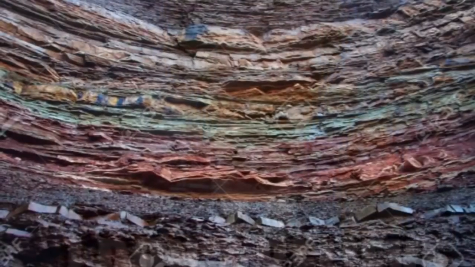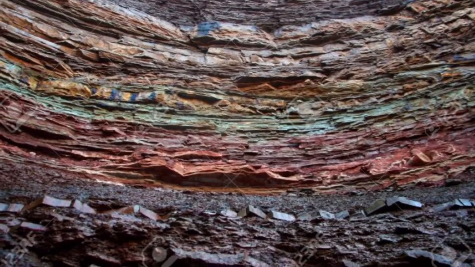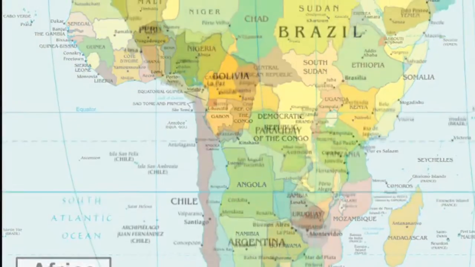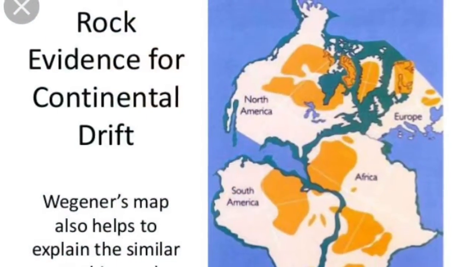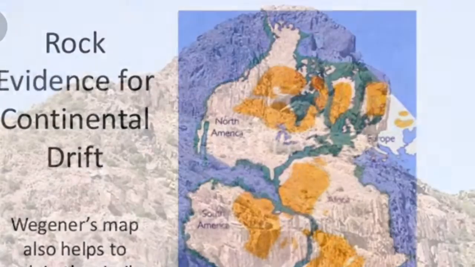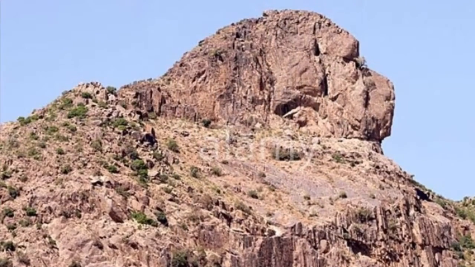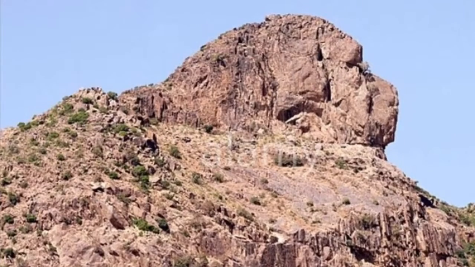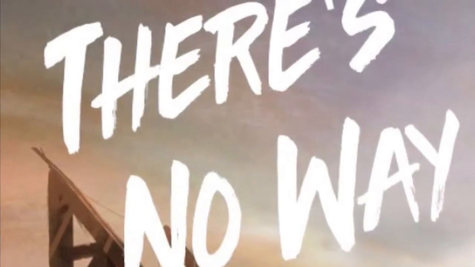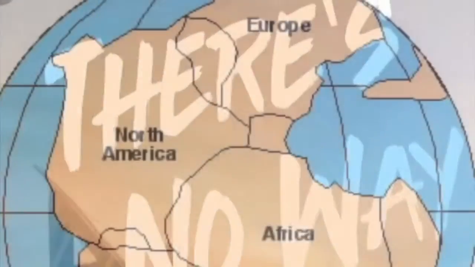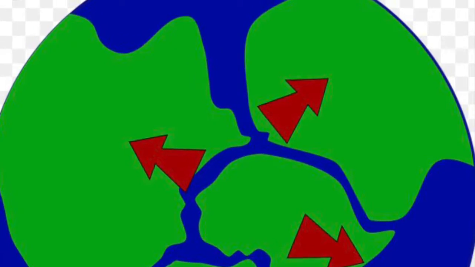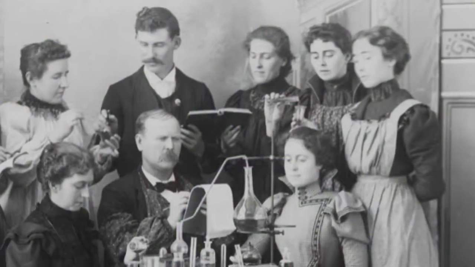His first piece of evidence was rocks. He found the same exact layers of rock on the coast of Africa and South America. Alfred Wegener knew this because the layers of rock in Africa had the same thickness, age, and type as the rock layers in South America. He realized that there was no way that these layers of rock could have formed the exact same way so far apart, so he knew that they must have formed together and then split apart. Therefore, the continents are moving.